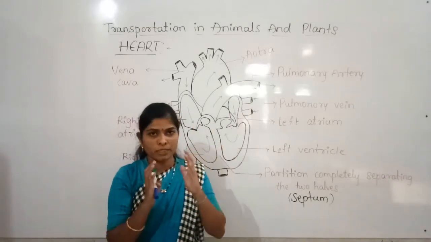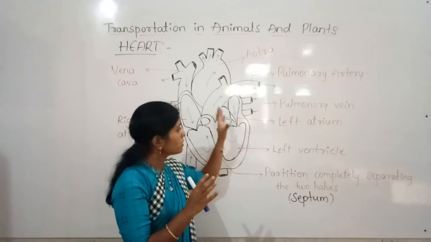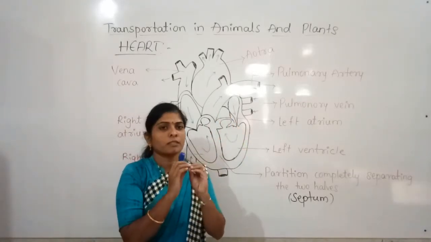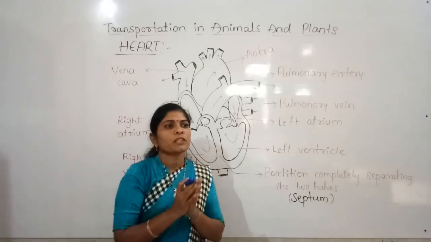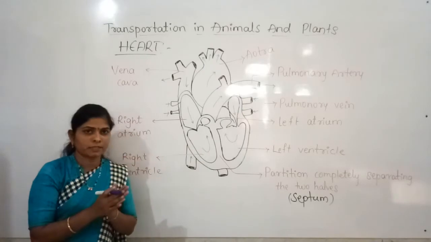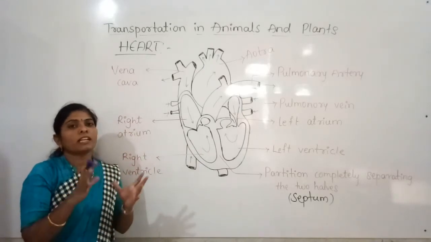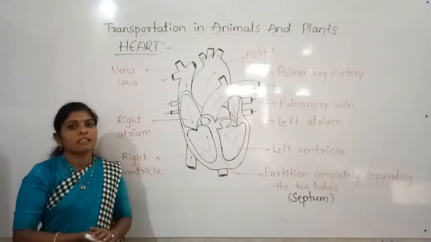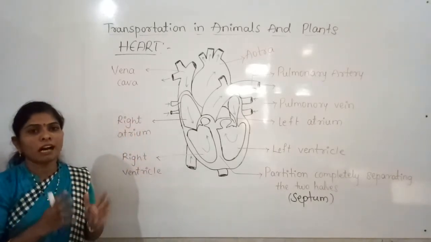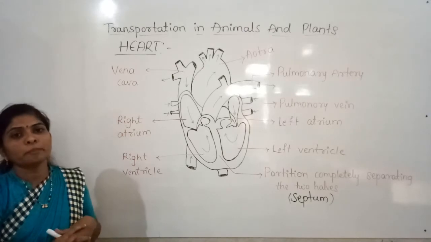The walls of the heart are muscular, and they will rhythmically contract and expand. So that we call the heartbeat. The rhythmic contraction and expansion of the heart is called heartbeat.